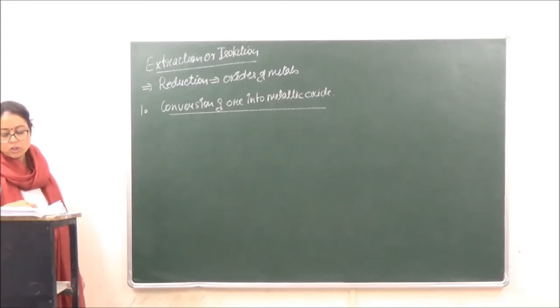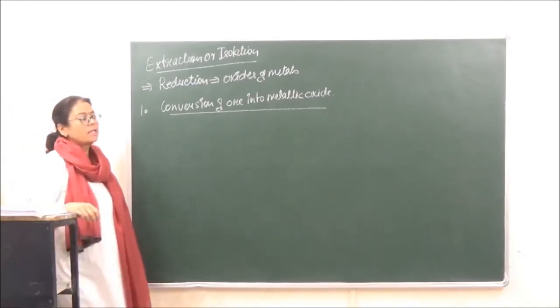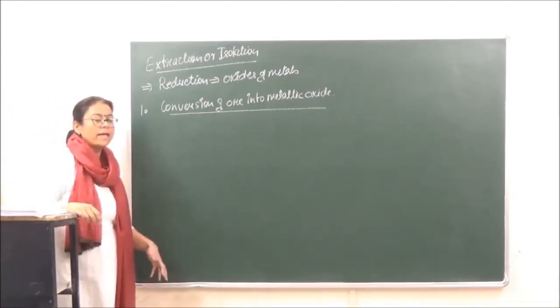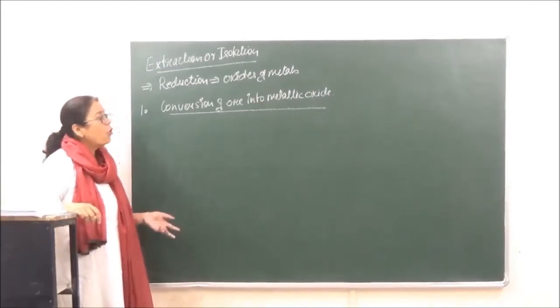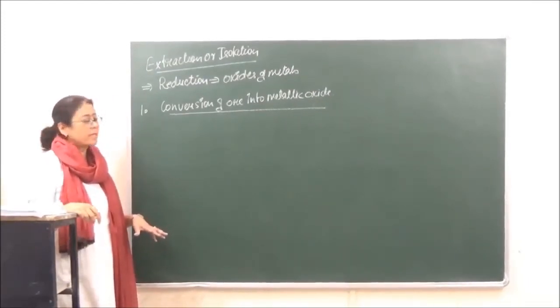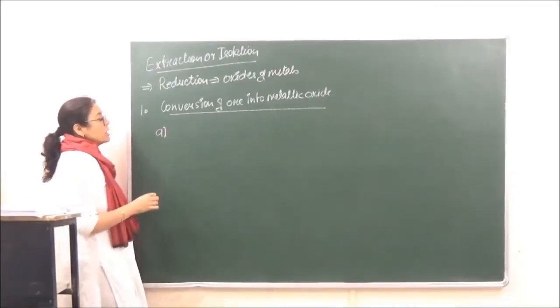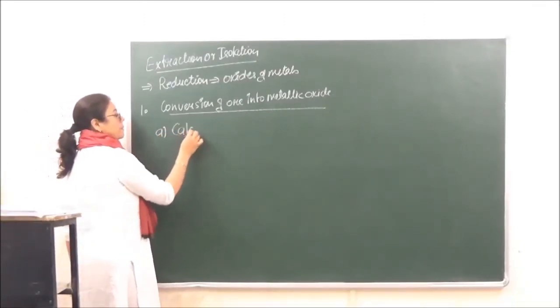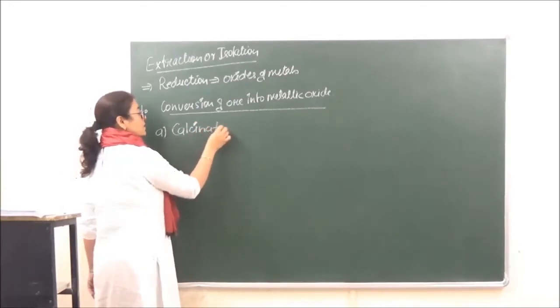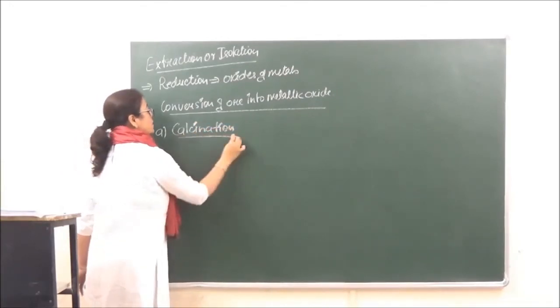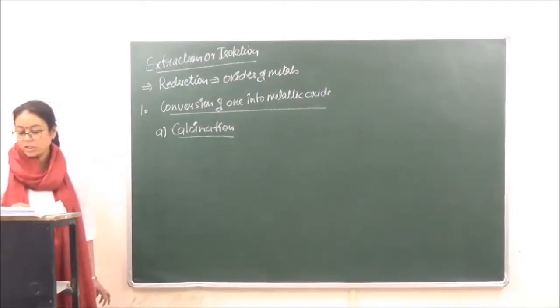Now the ores of metals which are in the form of hydroxides or hydrated oxides, all those have to be converted into oxides. For that, the following processes are used. The first one is calcination. So what is calcination?